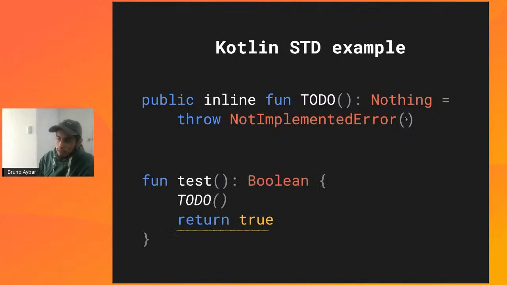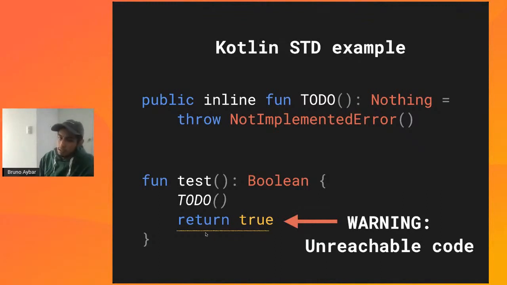Basically, for example, let's say that we are writing a function, all right, and we use the TODO function that we define above, and then we try to return something, all right. As you can see here, the IDE will basically give us a warning, and it will tell us this piece of code that you have declared here is unreachable code. This is code that will never be executed. And you may start thinking, hey, but why is it never executed if we know that when you are executing code, usually it goes line by line, right? It executes this expression, then it goes to the next line and executes it. But how does the compiler know that this will never happen?